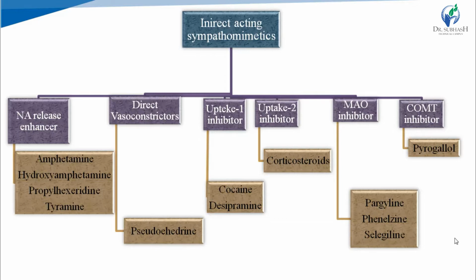Uptake 1 inhibitors are cocaine and desipramine, uptake 2 inhibitors are corticosteroids. MAO inhibitors are pargyline, phenelzine and selegiline, and COMT inhibitors are pyrogallol.